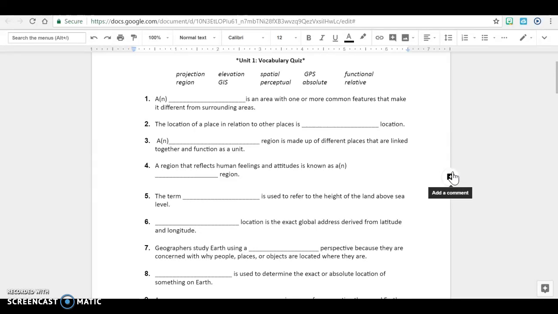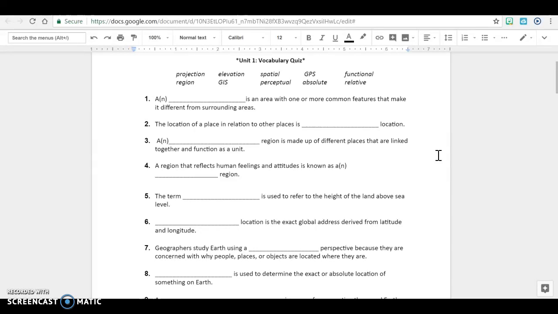Number 4. A region that reflects human feelings and attitudes is known as a blank region. Number 5. The term blank is used to refer to the height of the land above sea level. Number 6. Blank location is the exact global address derived from latitude and longitude.